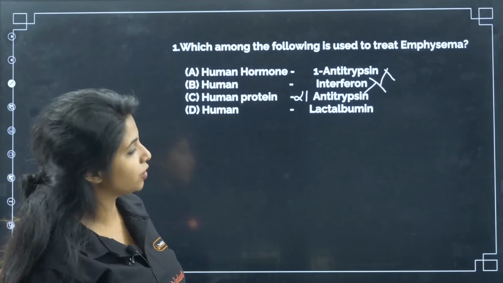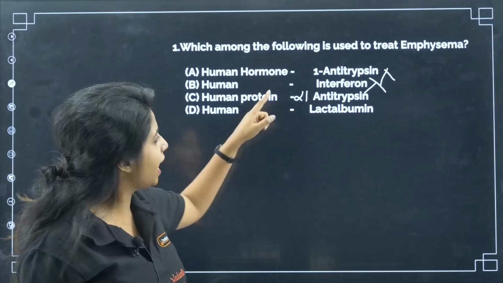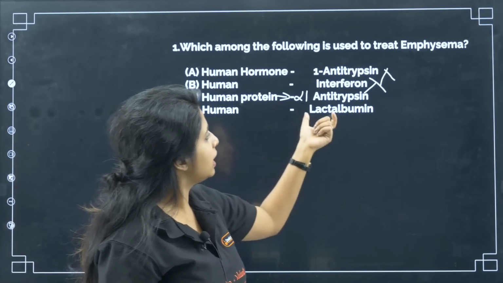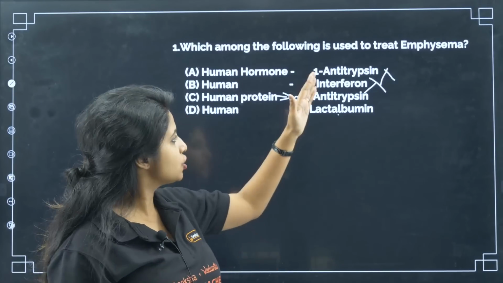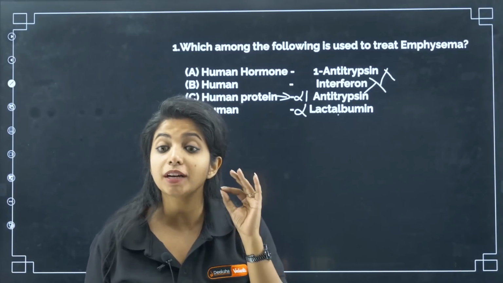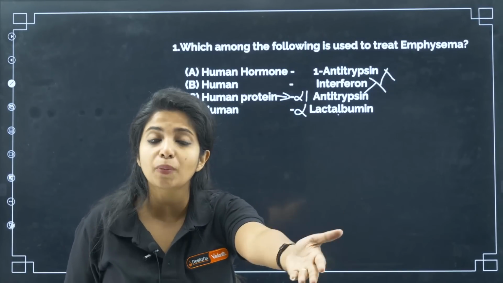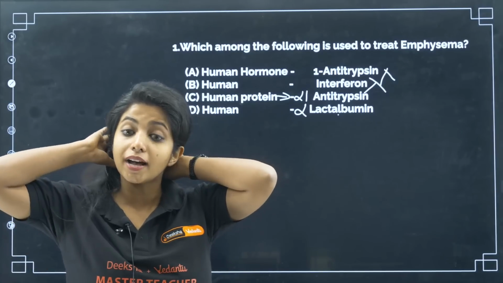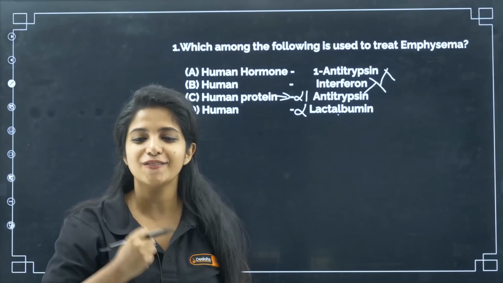I don't know if it's a typo error or things like that. Anyways, the answer for this question is alpha-1 antitrypsin, and this is the one. It is a human protein. Now human lactalbumin, it is alpha-lactalbumin. I think the font color I didn't change, which is why it didn't appear. So alpha-lactalbumin is a milk protein found in human beings, and this particular protein was made to be produced by a cow whose name was Rosie, my dear children. Remember that also. So that becomes a transgenic animal. A cow was made to produce human protein, that is alpha-lactalbumin.